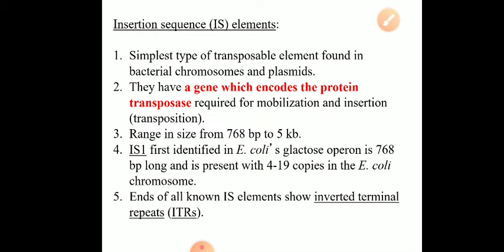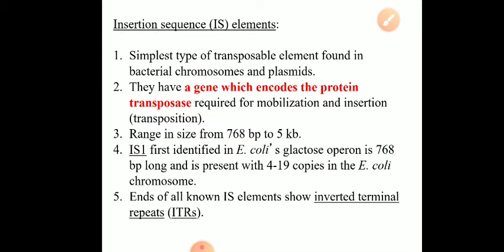The first IS element was identified in E. coli and it is named IS1. It is found in the galactose operon, having 768 base pairs, and it is present with 4 to 19 copies in the E. coli chromosome. That means the IS1 element replicates itself, and the replicated copy gets inserted at a different position. In this way, 4 to 19 copies of IS1 elements are found in the E. coli chromosome.